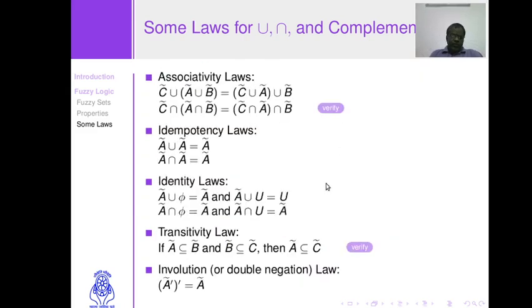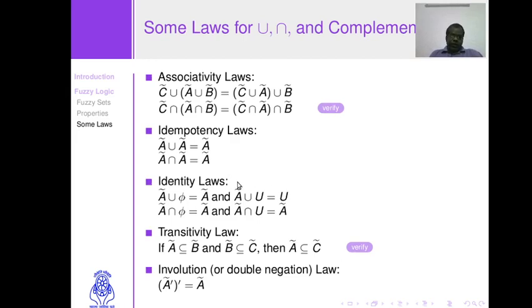So let's come back, and the next set of laws is idempotency laws. It says that A union A is the same as fuzzy set A. Intersection of any fuzzy set with itself is that set itself. Okay, and you can verify it with the help of some chosen example. It holds for every fuzzy set.